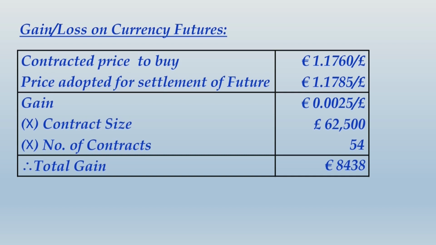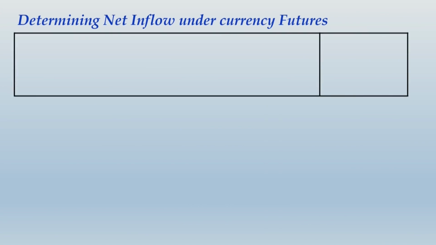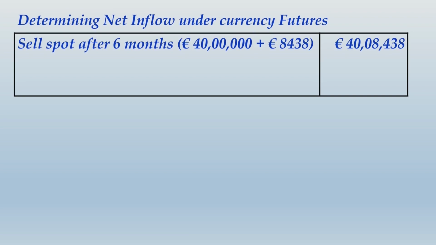Alright friends, after noting down the total gain amount as euro 8,438, let us move ahead and calculate the total inflow under currency futures. So don't forget that you will have a receipt of euro 4 million, and along with that receipt of euro 4 million, you are going to simply add your gain from currency futures.